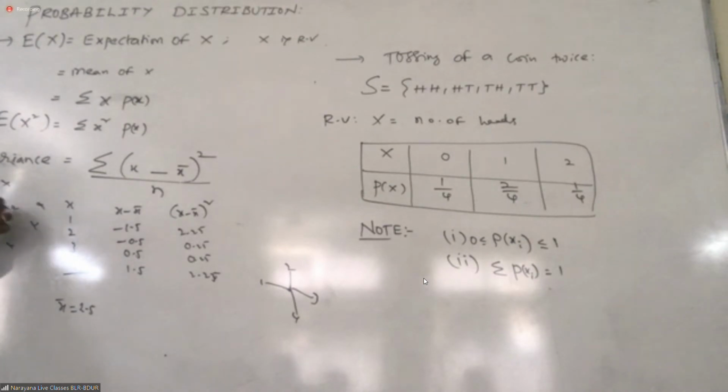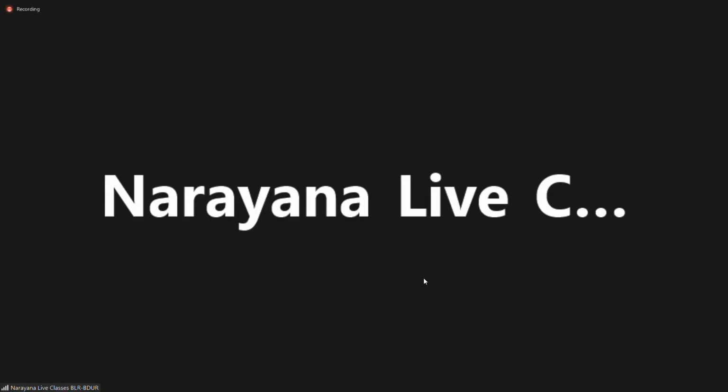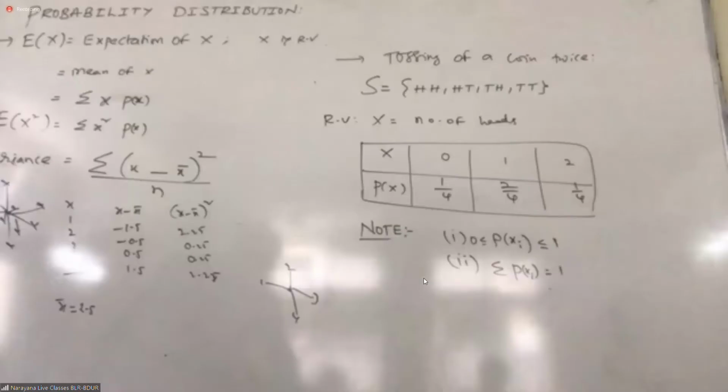From the central place, how much is each one deviated? That is called variance. Got it?